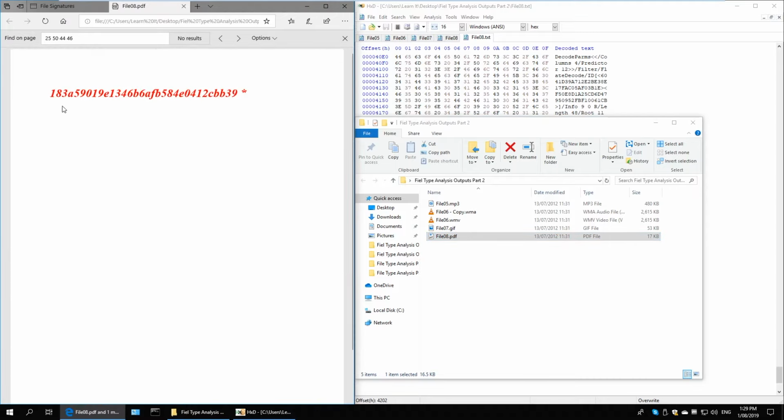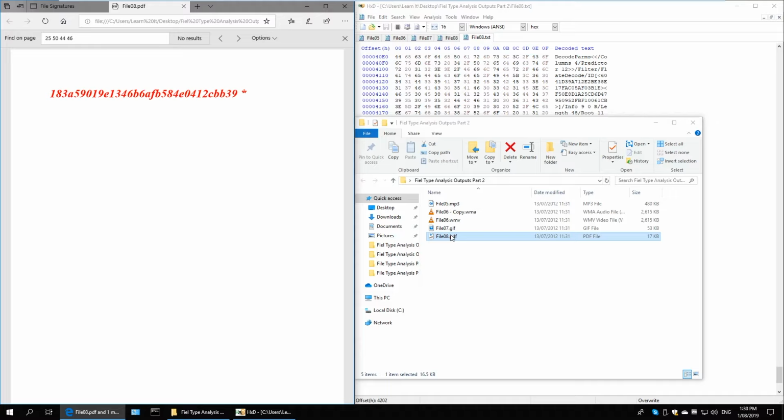Oh, there you go. And it's showing us a piece of text, and I'm going to highlight and see if I can highlight everything else on the page just to see if there's any white text on white paper, which could potentially be hidden data, but there isn't. So that's what's contained within that PDF.